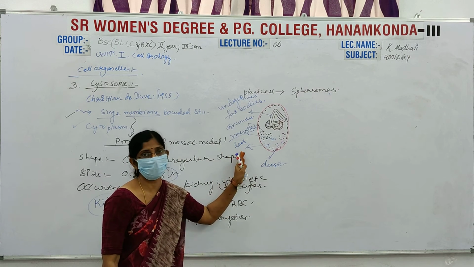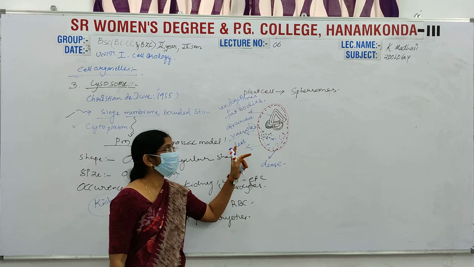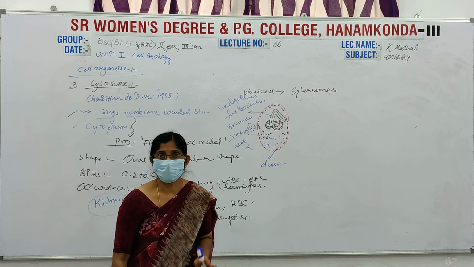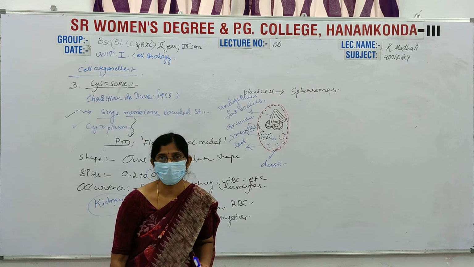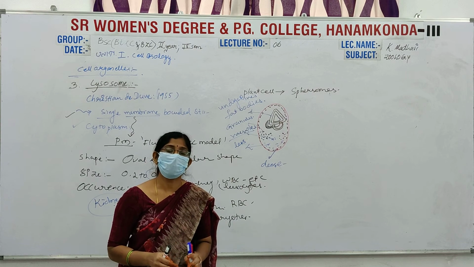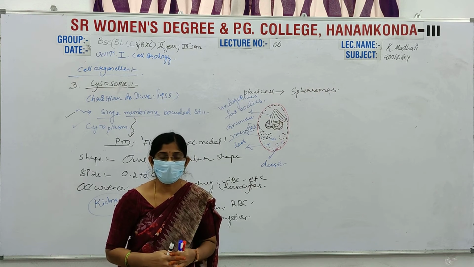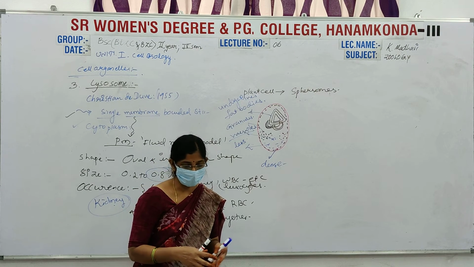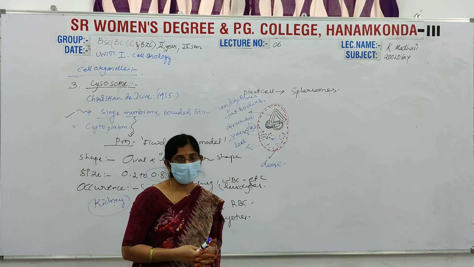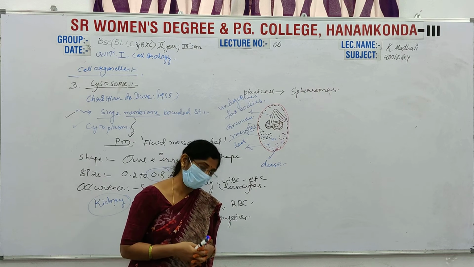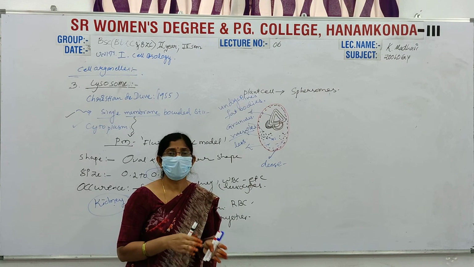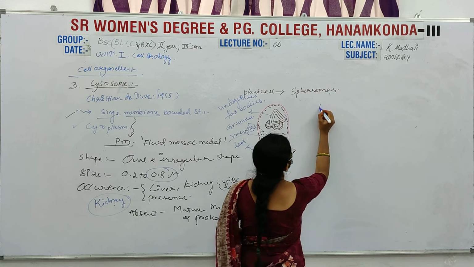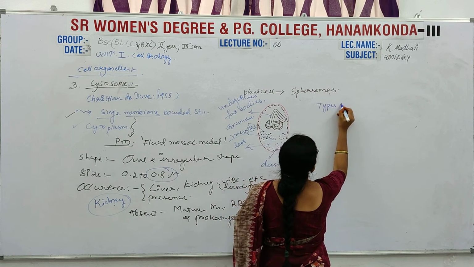This is a simple structure of the lysosomes. Next, the chemical composition of lysosomes: they are mostly made up of enzymes and proteins, carbohydrates, and some lipids. Okay, and here the most important part: the types of lysosomes morphologically.